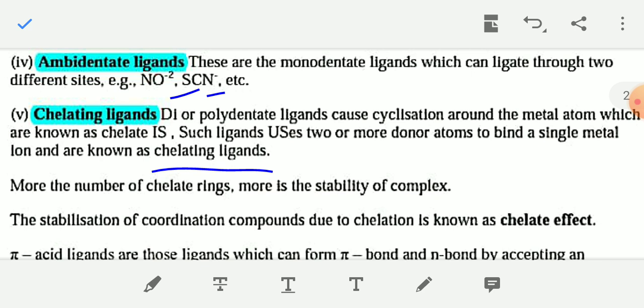Such chelating ligands use two or more donor sites to bind a single metal ion, and these ligands are known as chelating ligands. A chelating ligand binds with the central metal atom using two or more donor sites and forms a cyclic ring.